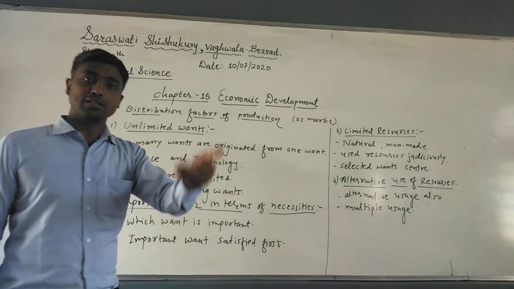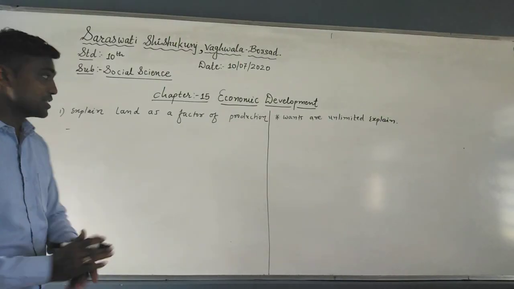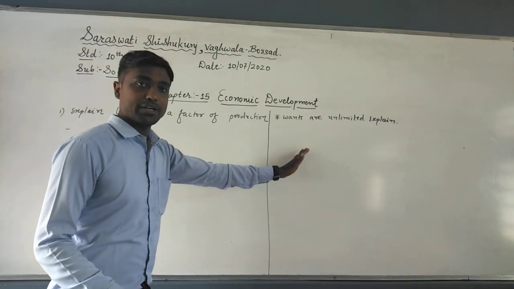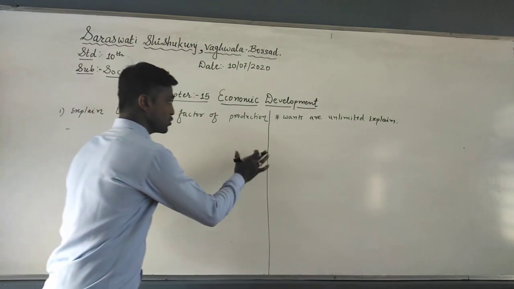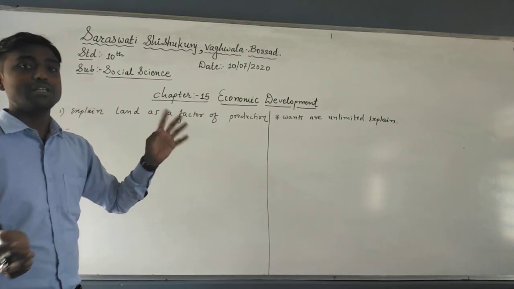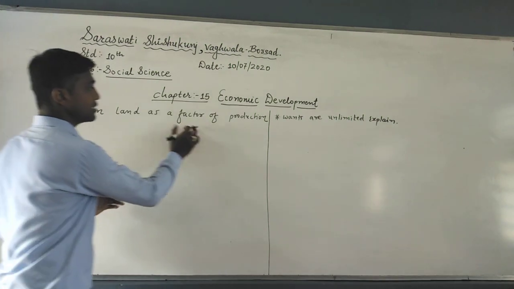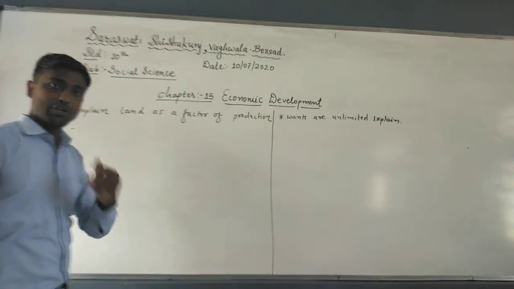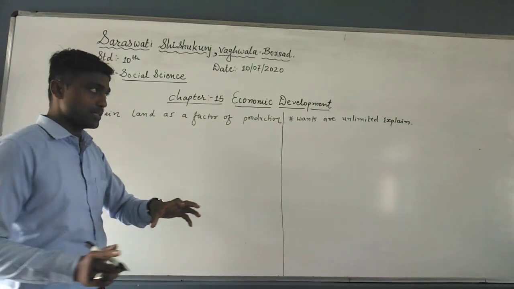Now we will move to the other question. Students, you will have 2 questions of 2 marks, which are important. These 2 question answers we have already done in our last questions. That is the distribution of factors of production. We just see: explain land as a factor of production. We already discussed these questions, but later we need to write some more.